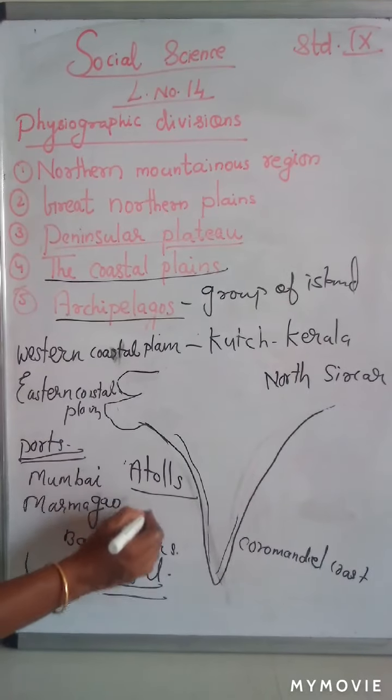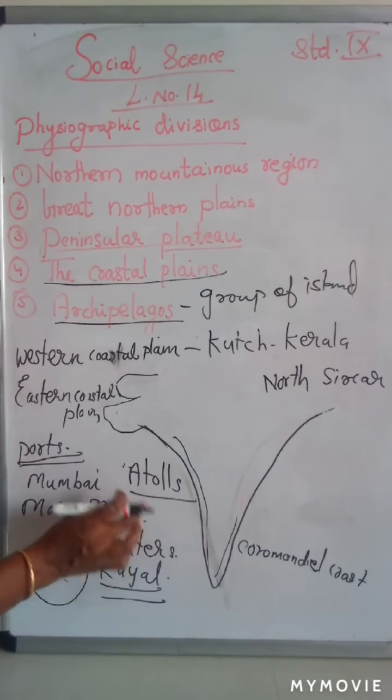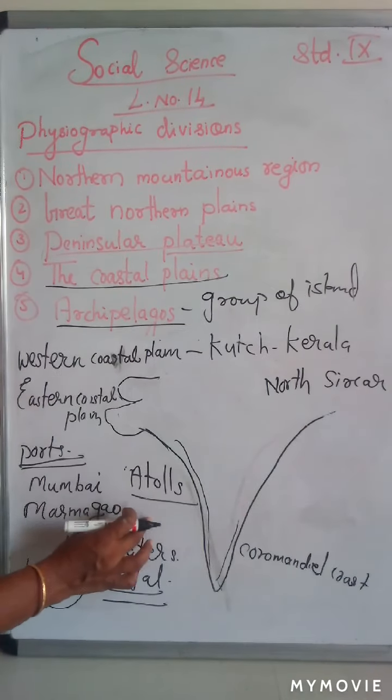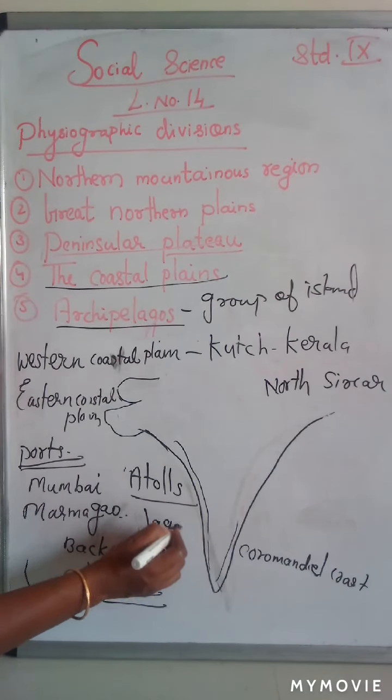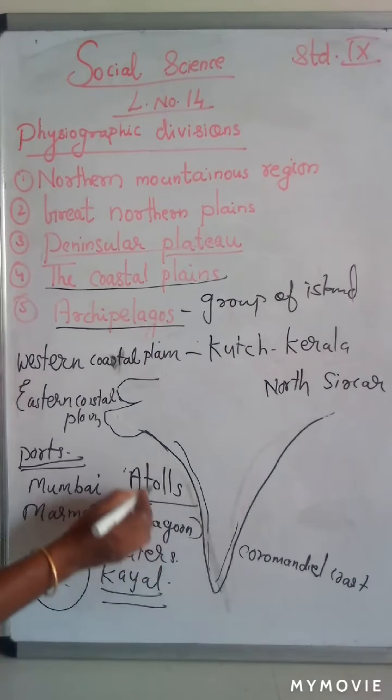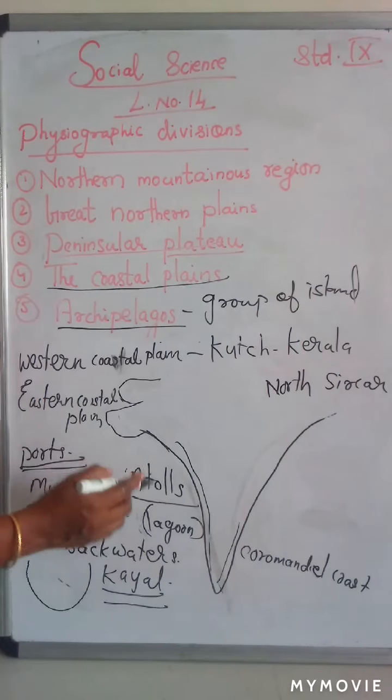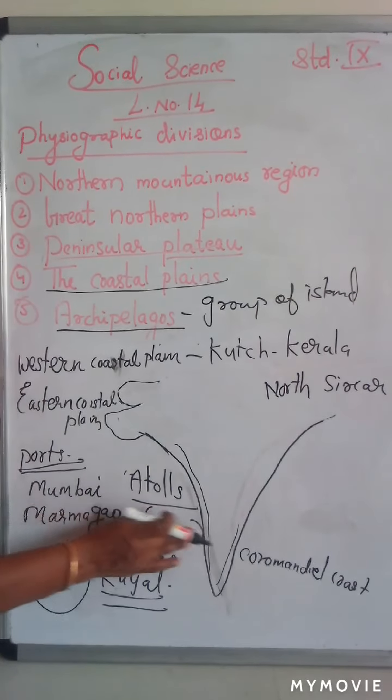Afterwards, you will study lagoon lakes, because lagoons are also called lakes. For now, you only study atolls. Horseshoe-shaped islands are called atolls.